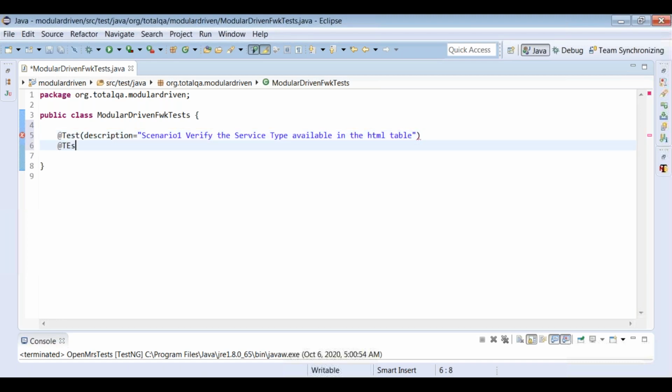Similarly, we can have one more test case where we can write description equal to scenario 2, where we can mention delete the service type and verify the service type is not available in the HTML table.